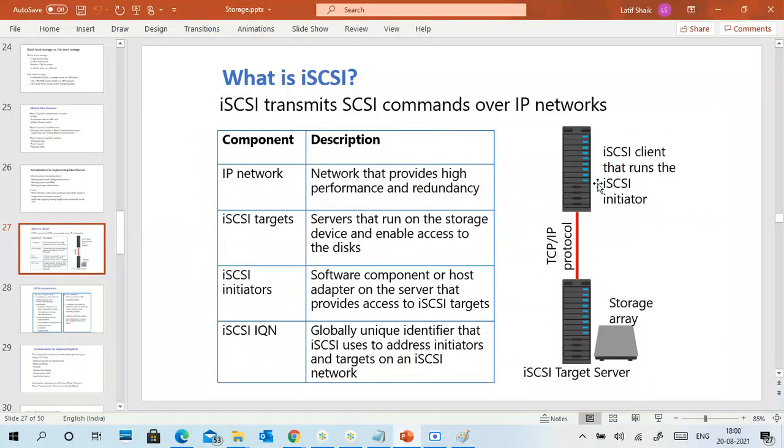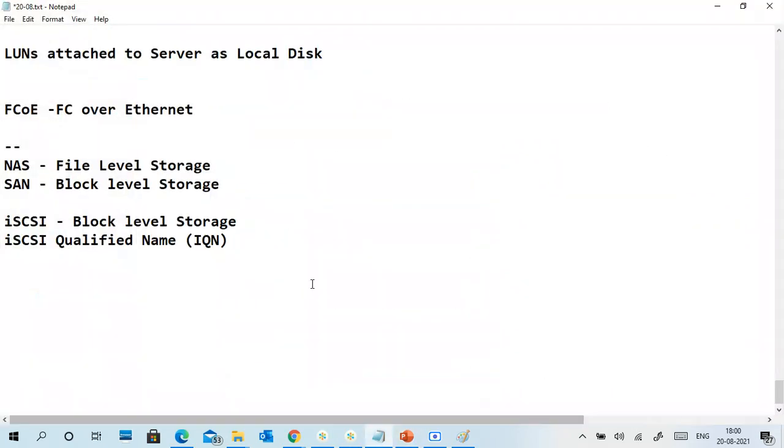Okay. So this is the iSCSI client that runs the iSCSI initiator. On the client side, we have the iSCSI initiator only.